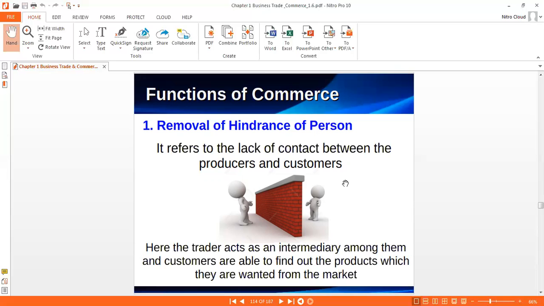Generally, consumers many times are not aware about the products available in the market. So commerce helps by marketing and advertising, and creates awareness in the consumer that this type of product is available in the market. This is the first function of commerce.